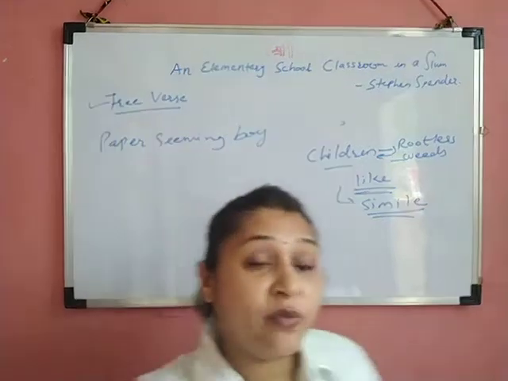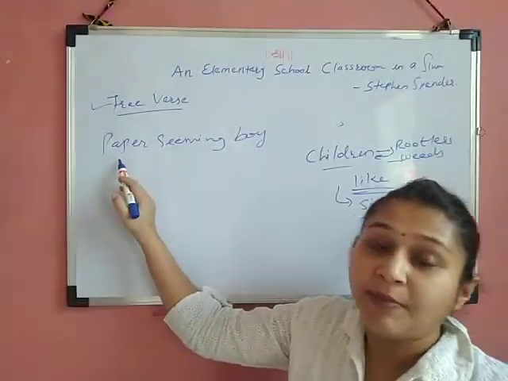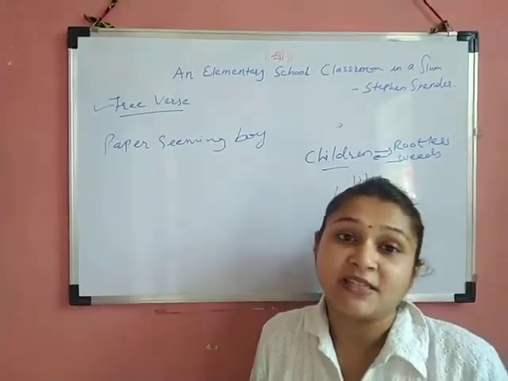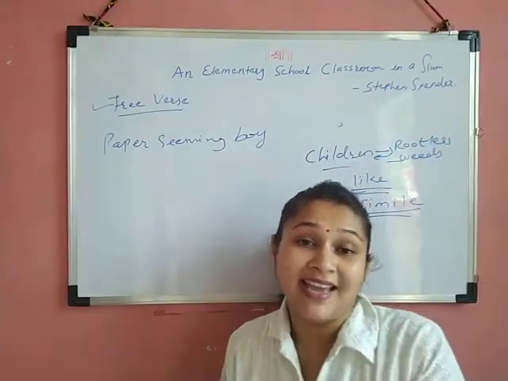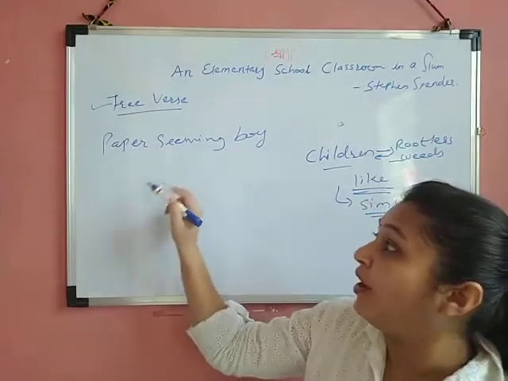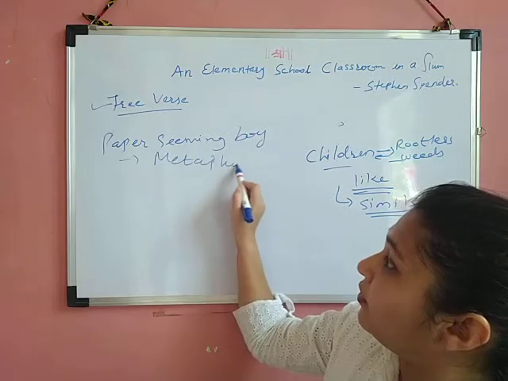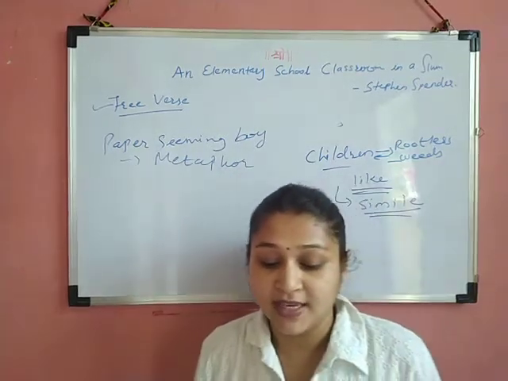Now here, what does the poet want to comment? The poet wants to comment that the boy is like paper, but there is no word such as "like" or "as" to show the comparison. That's why there is a direct comparison between paper and boy, which is known as metaphor. Okay, this is the poetic device.